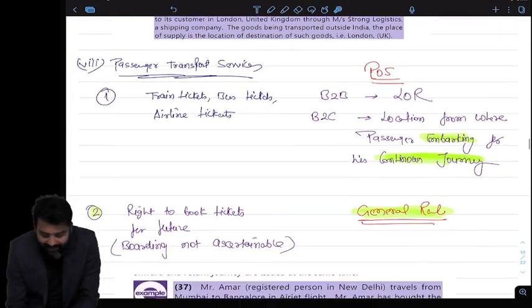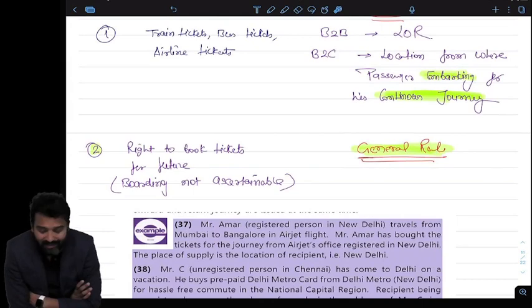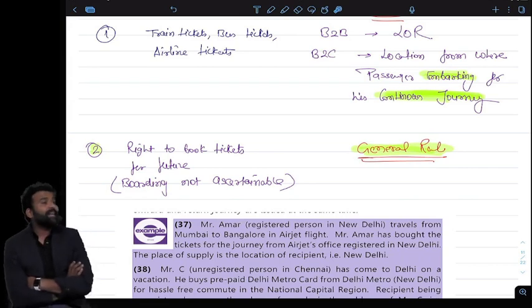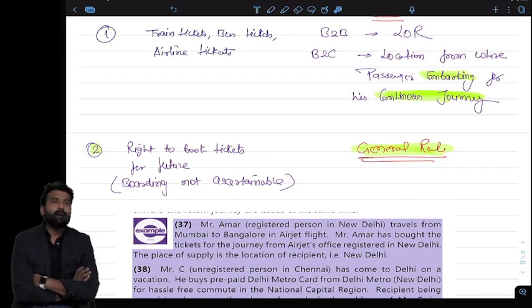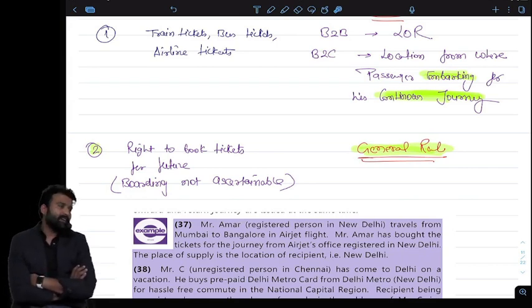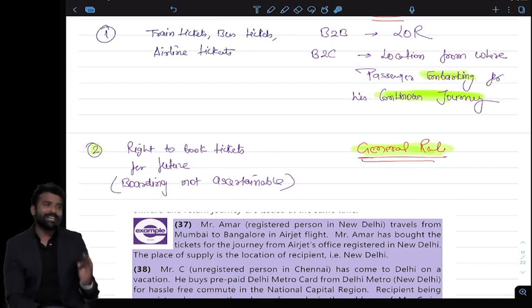Next one is again right to book tickets for the future. This is interesting because we don't know where the passenger will be embarking, because I didn't buy the ticket. I bought a right to buy tickets later. There was an offer from Indigo that you can buy 10 tickets in a year later if you are paying 50,000 right now. So I didn't get the ticket, I get the right to buy ticket. So right now I don't know where the passenger will be embarking, where he will be going. So I will be choosing general rule in this case as well.